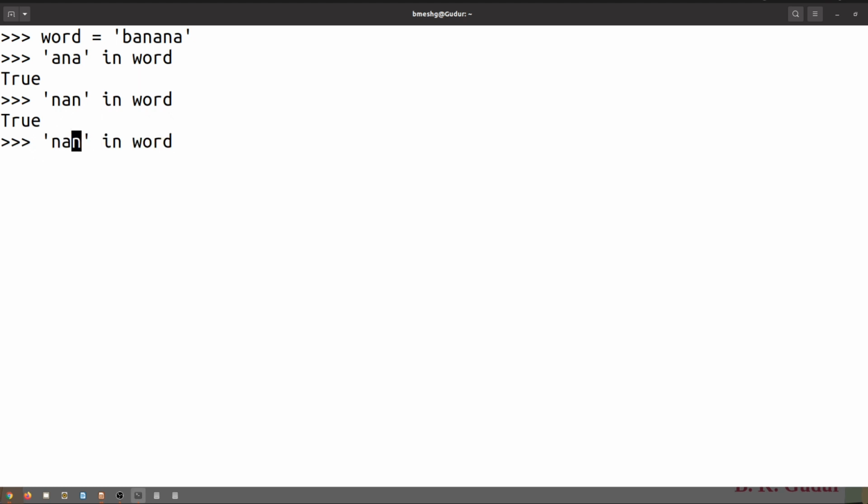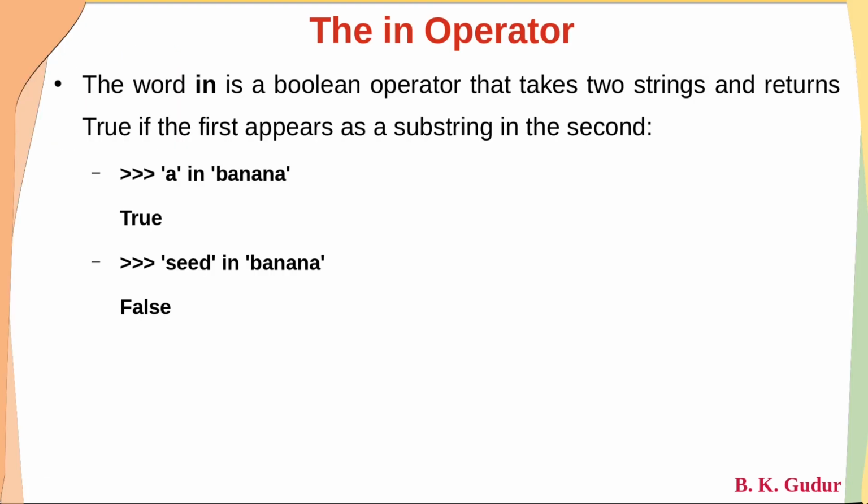Whereas if I write, for example, none in word, it is false because there is no substring none here. So the in operator can be used to find a substring in a main string, and its syntax is something like this: a substring in main string. If the substring appears in the main string, then it is going to return true. Otherwise, it is going to return false.